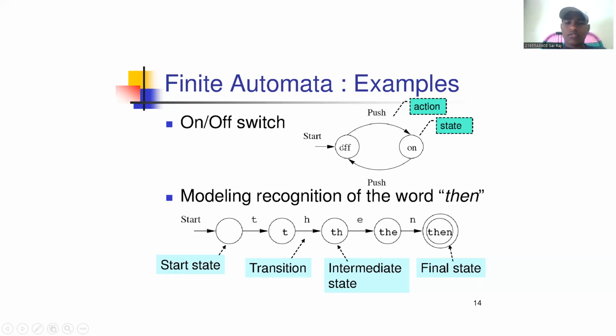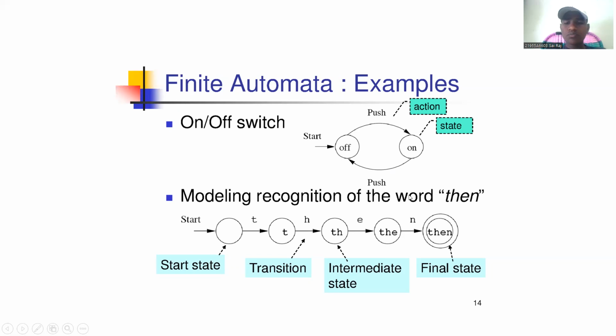If we want to go from the off state to the on state, we should push the switch. Then only the action will happen and it will move from off to on. To move from the on state to the off state, it should be pushed again. This is the graphical representation of a finite automaton.